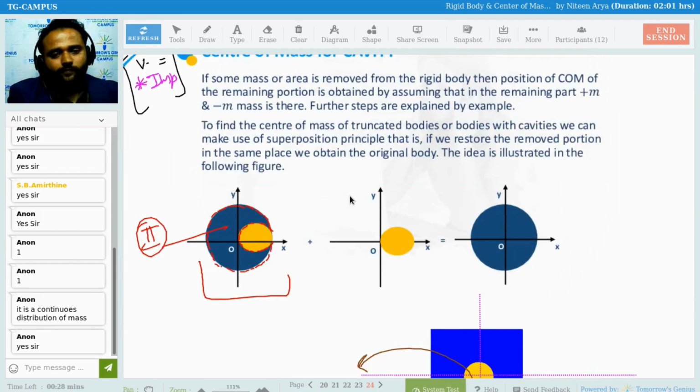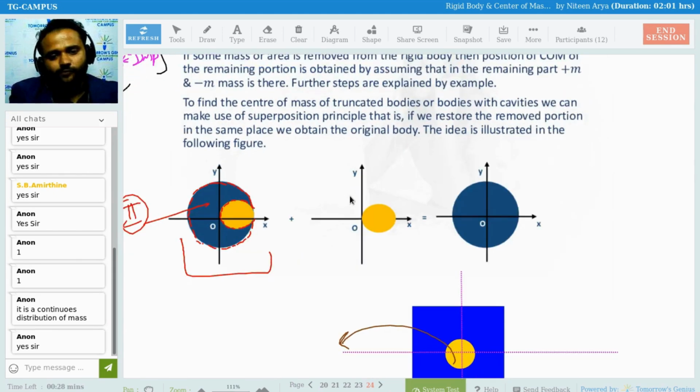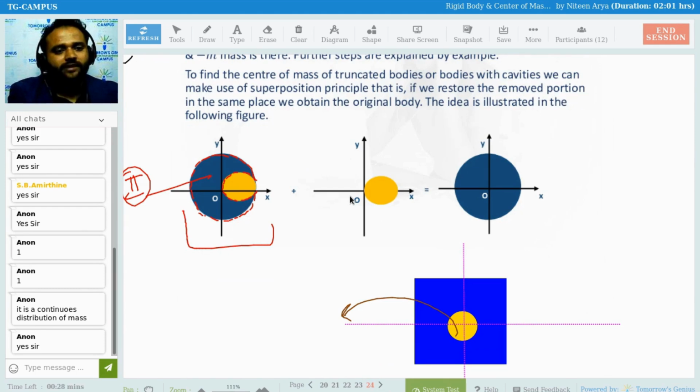So to find the center of mass, what are we going to do? We are going to find the center of mass for the whole thing plus the negative. Why negative? Because that part is cut out and taken out. Clear? So that is the actual center of mass for the cavity. Is this clear, everyone? The cavity thing.